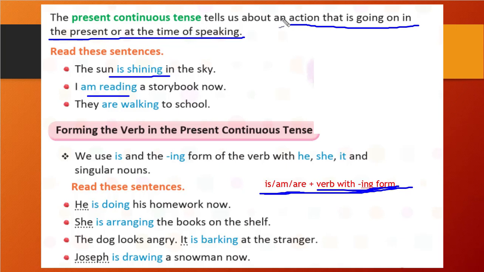So you see here, we use is with the ing form of the verb with he, she, it and singular noun.